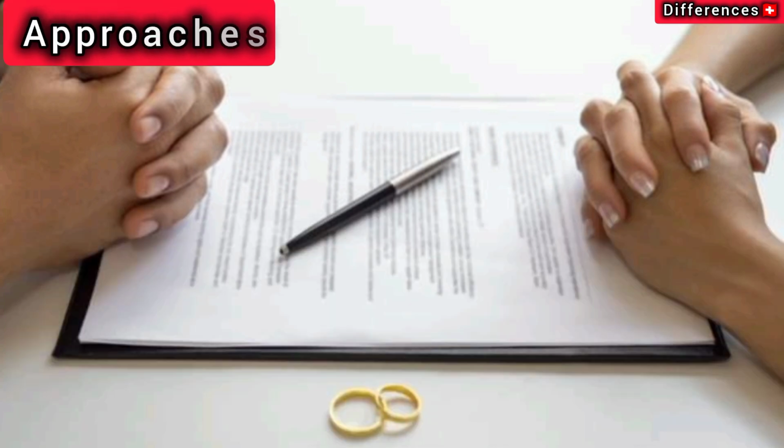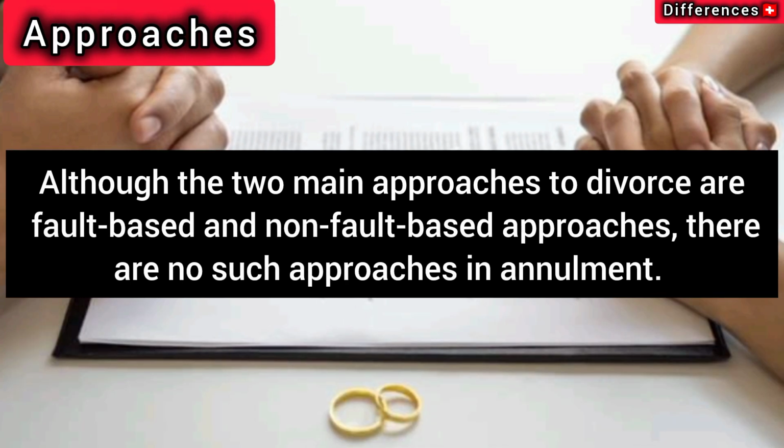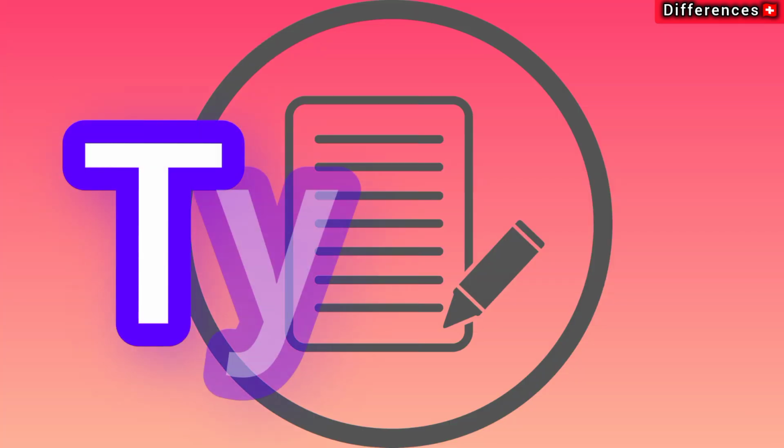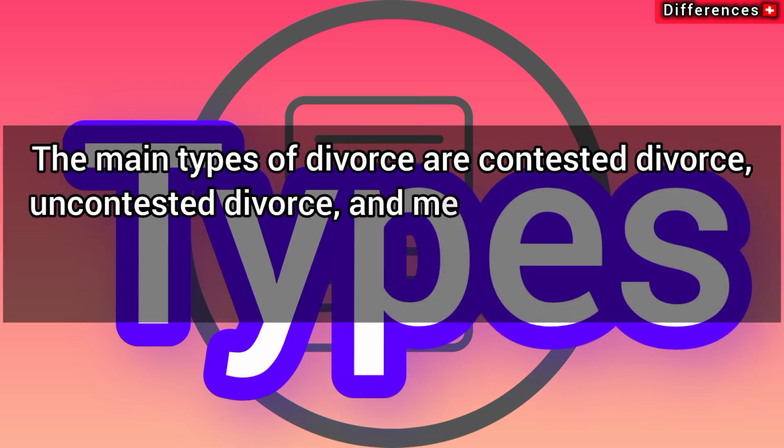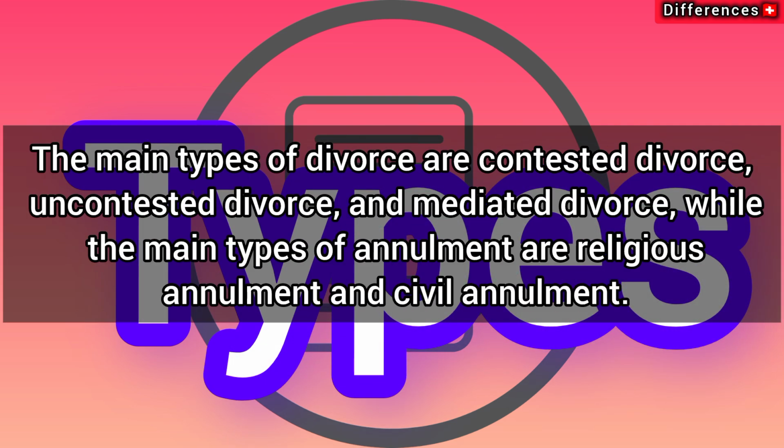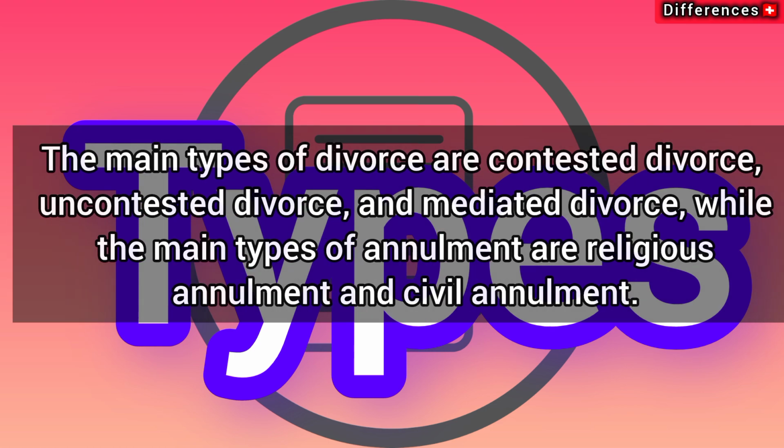Approaches. Although the two main approaches to divorce are fault-based and no-fault approaches, there are no such approaches in annulment. Types. The main types of divorce are contested divorce, uncontested divorce, and mediated divorce, while the main types of annulment are religious annulment and civil annulment.